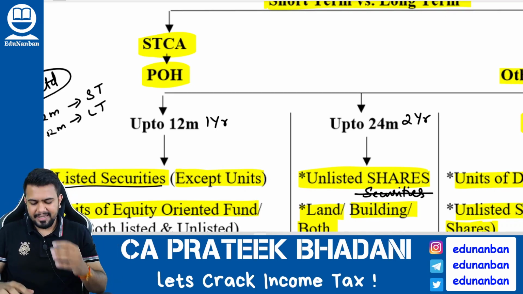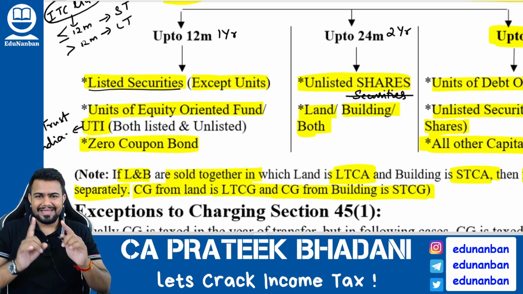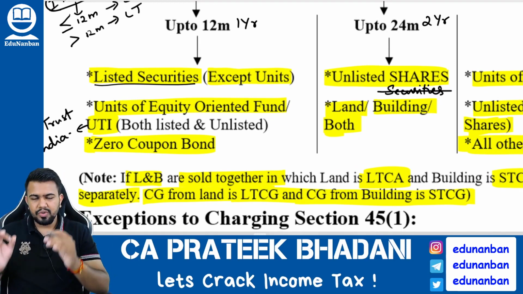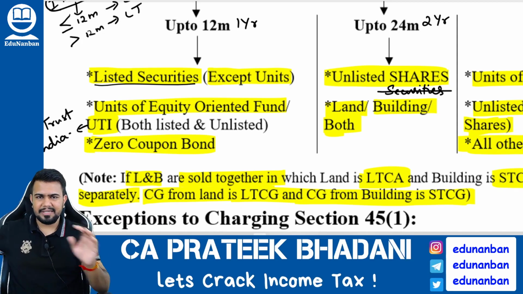Sir, what is the 1 year category? 1 year category means any listed security other than units. Number two, units of equity oriented fund and UTI. It can be listed or unlisted, it does not matter. And number three, zero coupon bonds.